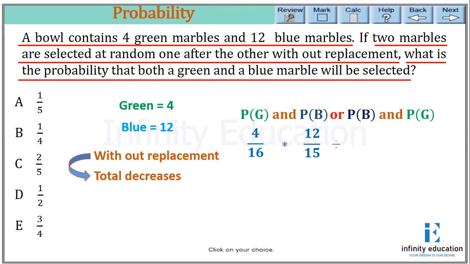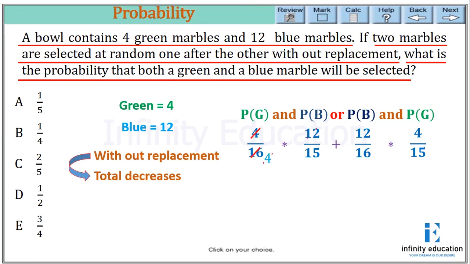Now 'or' means addition. Now the probability of blue and then green is a new set, so here the total will start from the beginning, that is 16. The probability of blue should be 12 over 16, because blue is 12 and the total is 4 plus 12, which is 16, and 'and' means multiplication, and the probability of green should be 4 by 15, because 1 has been taken out, because the question says without replacement. So the total will decrease after every consecutive draw.